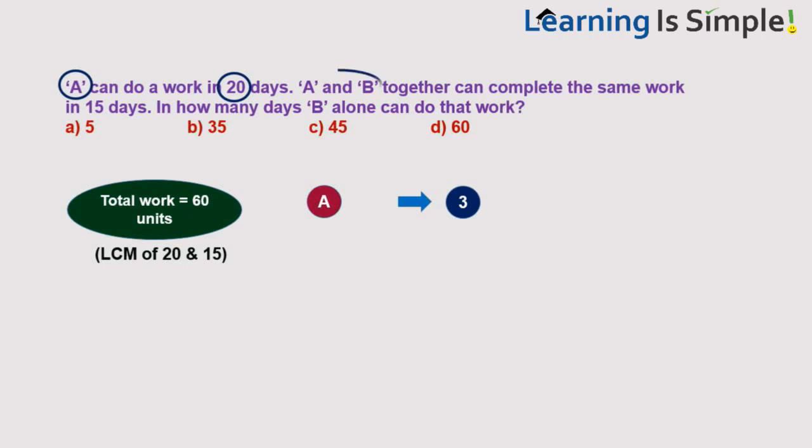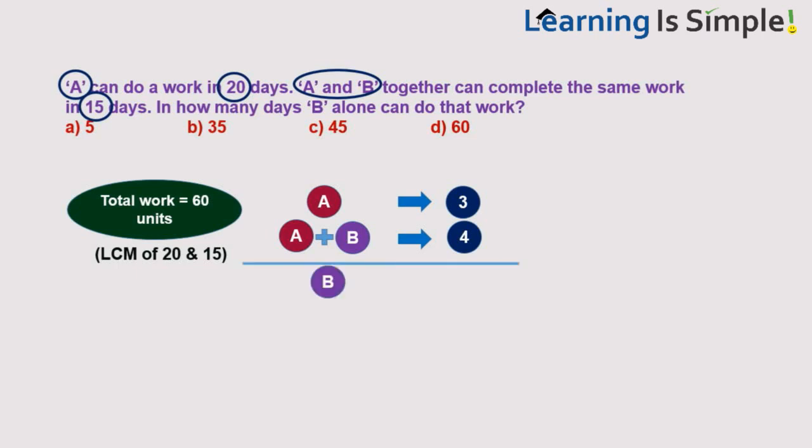Similarly, it is given A and B together can complete that work in 15 days, that means per day they can do 4 units of work. So, A and B together can do 4 units of work per day. A alone is doing 3 units, A and B together are doing 4 units, that means B can do 1 unit of work per day.